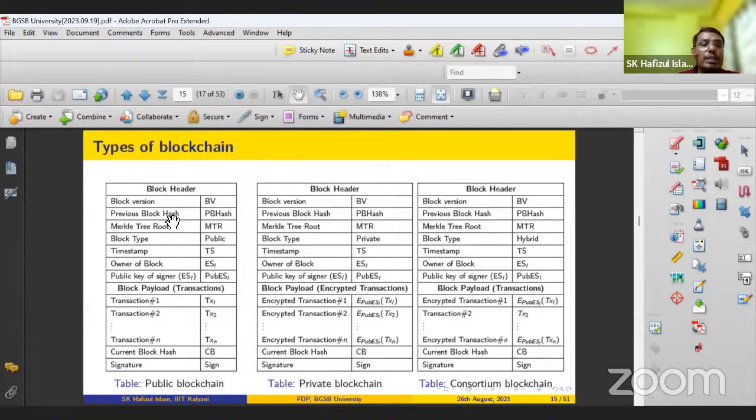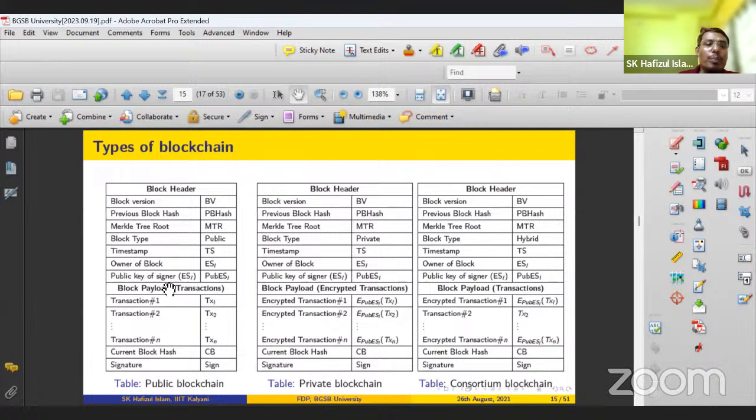Previous hash block I'll discuss. Then the nonce, Merkle root, and block type: is it a public blockchain, private blockchain, or hybrid or consortium blockchain? This is the creation step, right? So who is the owner of the block? Who actually created this block? The public key of the signer, because some of the information can be encrypted and digitally signed by the owner of the block.